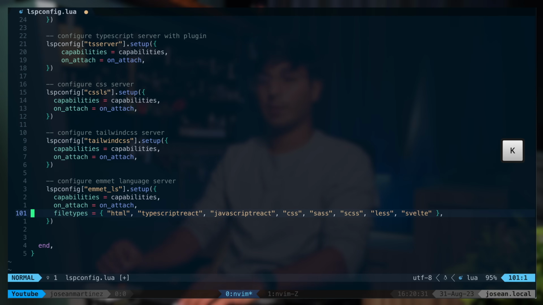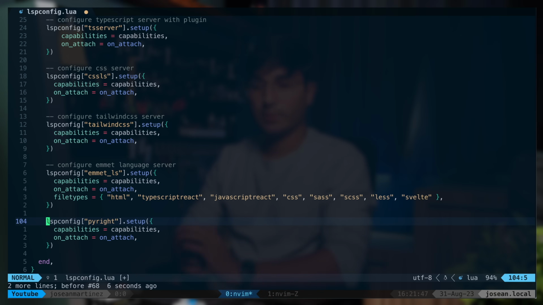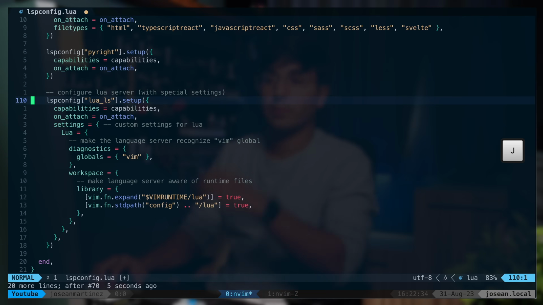I also have one for Emmet. In the specific one, I assign this file types property so that it only activates for specific file types. In the documentation, you'll see that a lot of these have a default set of file types, and you can modify this list according to what you need. And I also added this last one for Python. You can use Pyright, for example.